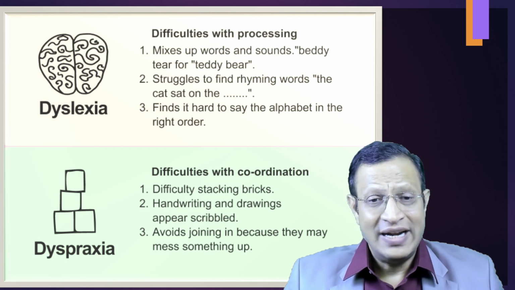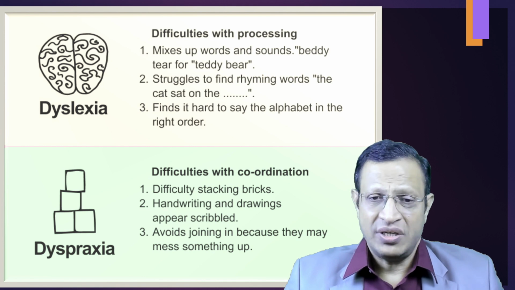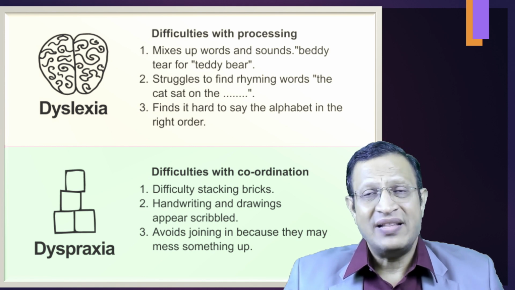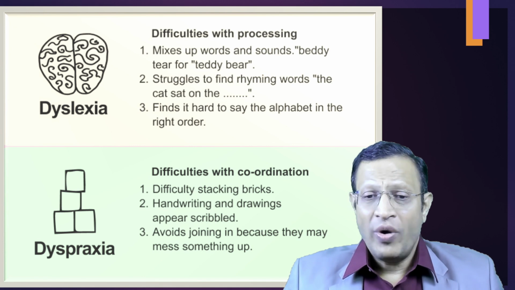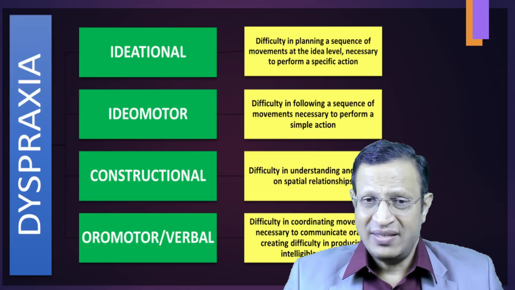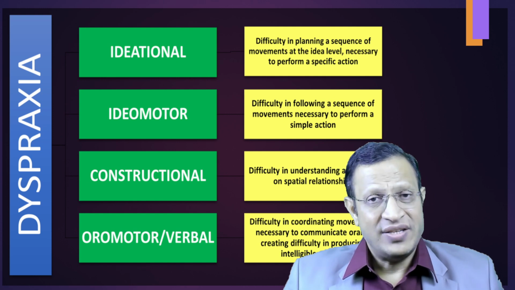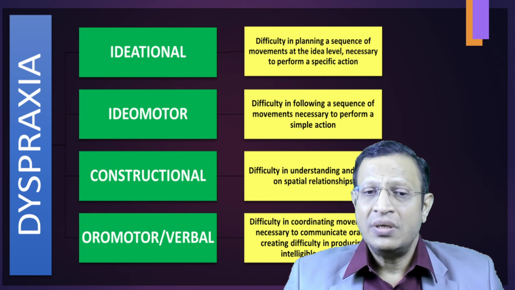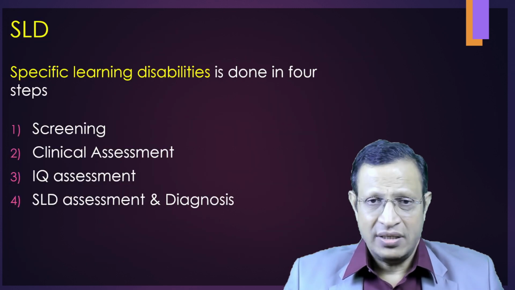Another one is dyspraxia. This is with regard to difficulties with coordination. It can be difficulty in stacking bricks, handwriting, drawing, and joining, because they mess up some things. Dyspraxia can be classified into 4: ideational, ideomotor, constructional, and oromotor verbal. These are the various dyspraxias that have been considered.